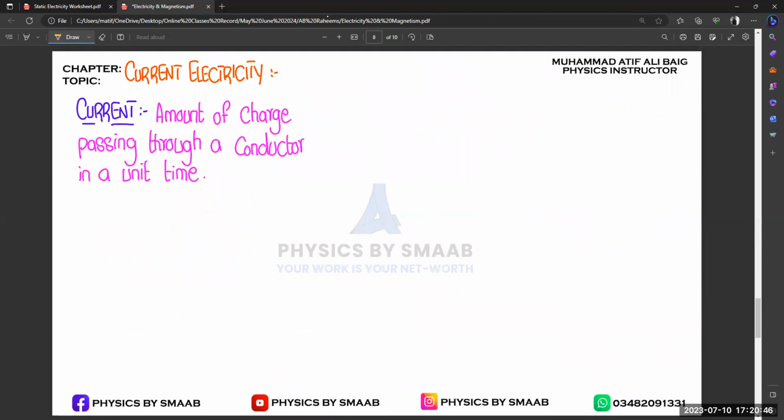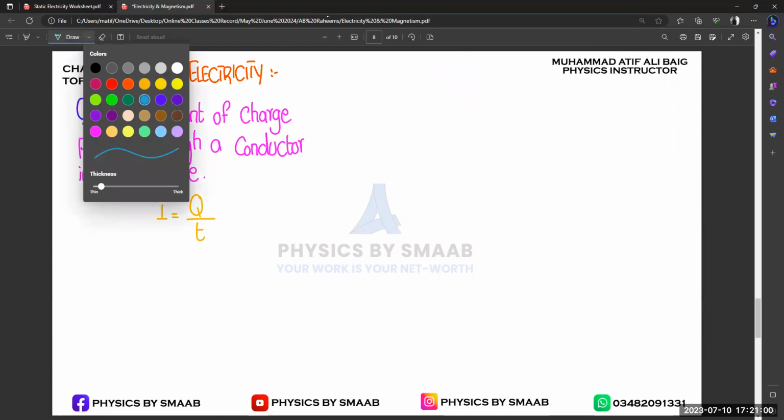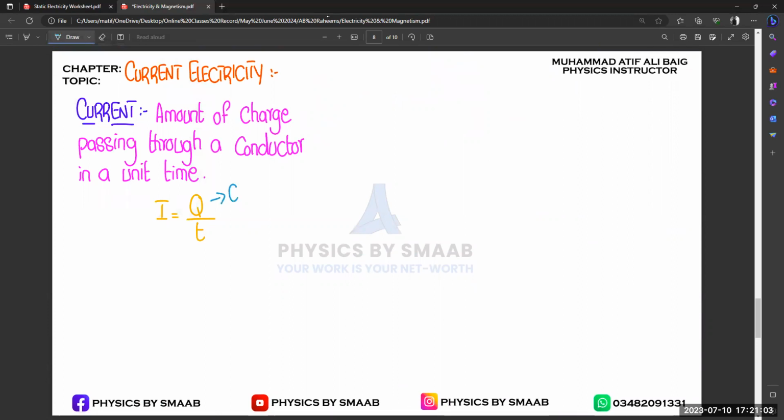Okay, so now if we want to write the formula, it is the amount of charge. The symbol for electric current is I. So I equals Q over T, where Q is charge. So this is the basic formula. Q is for charge and I is for electric current, because C is already for coulomb and for Celsius. So if you got confused about why we are using I for electric current, that's why we use I for electric current.